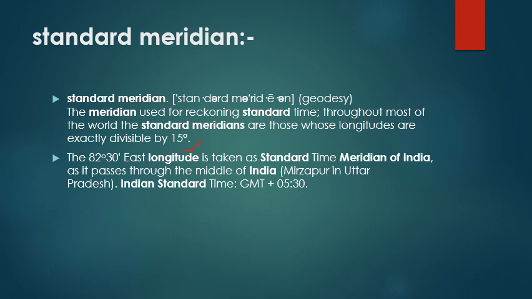Now, the place which lies on the meridian of India, that is Mirzapur in Uttar Pradesh. See, it is given here. 82 degree 30 minutes east longitude is taken because it is completely divisible by 15 degrees. If you remember, I have already taught you that every longitude has a difference of 15 degrees.